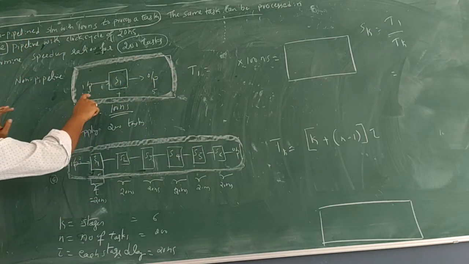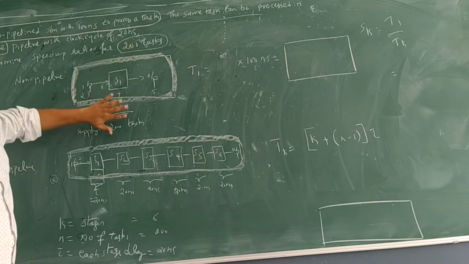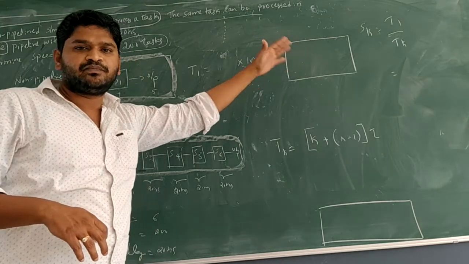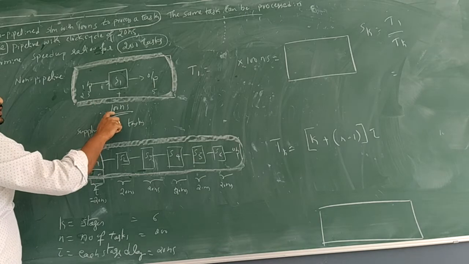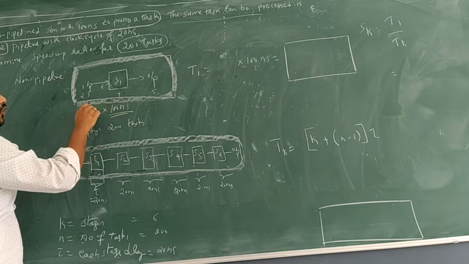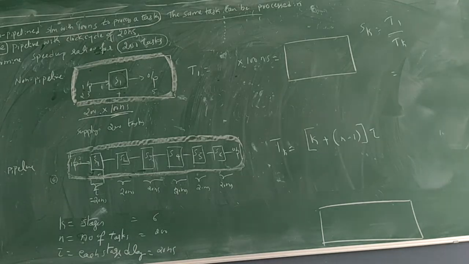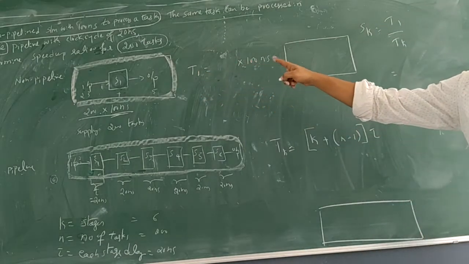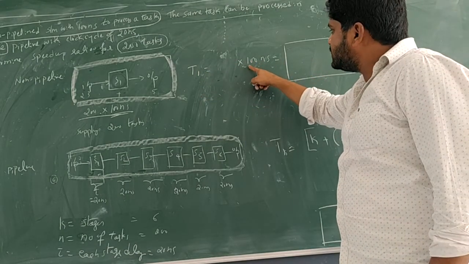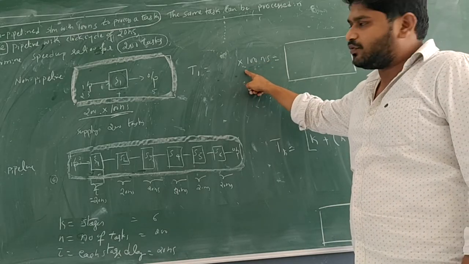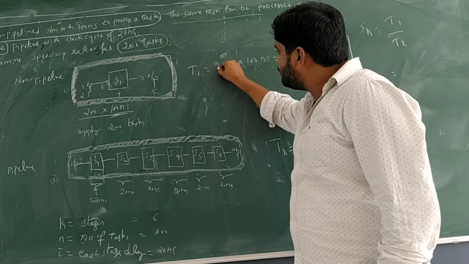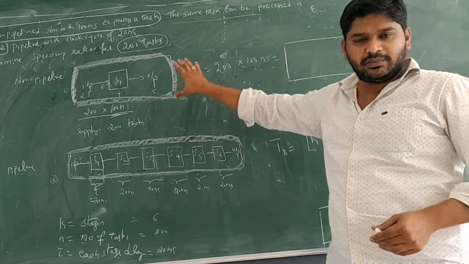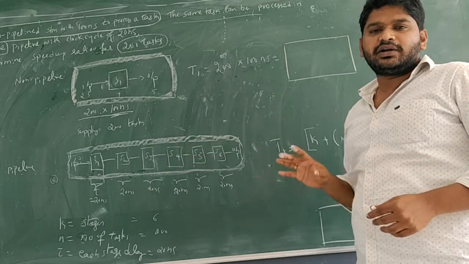Coming to this now, what is the total number of tasks we have to give for this as well as this, because we wanted to calculate the speed up ratio. Okay, so now if one task takes a time of 100 nanoseconds, how much time will be taken for 200 activities or 200 tasks? See, that is T1. Okay, so what do you mean by T1? For each task, it will take 100 nanoseconds, and we want to execute 200 tasks here as well as here. In both systems, we want to execute 200 tasks.